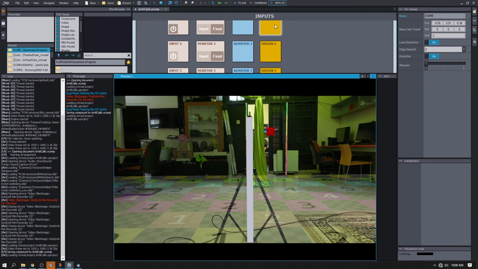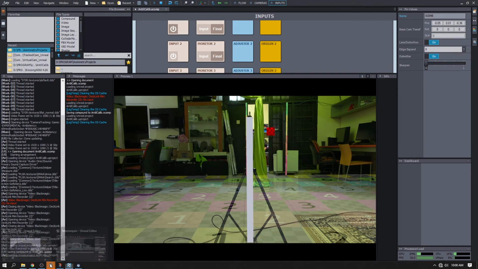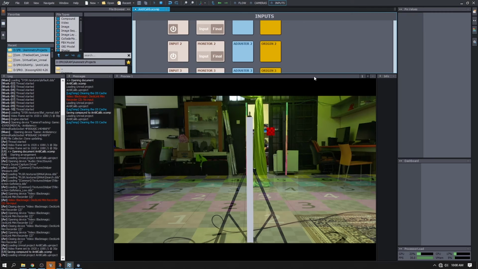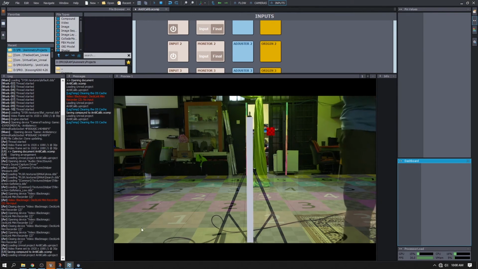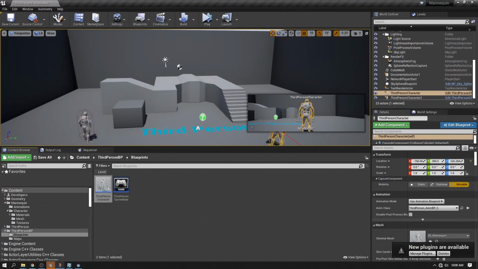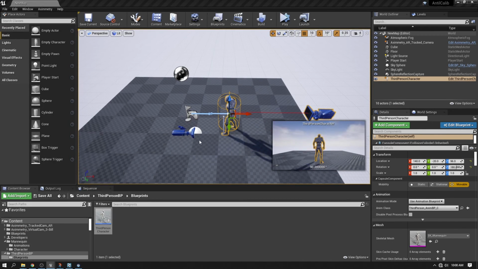Boom. Where is our mannequin? Oh, yeah. As you can guess, I again forgot to set our actor tag. Whoops. Okay, so let's get back to Unreal and set our mannequin actor tag as Aximetry AR.